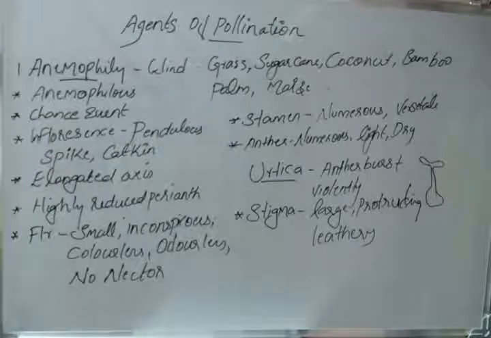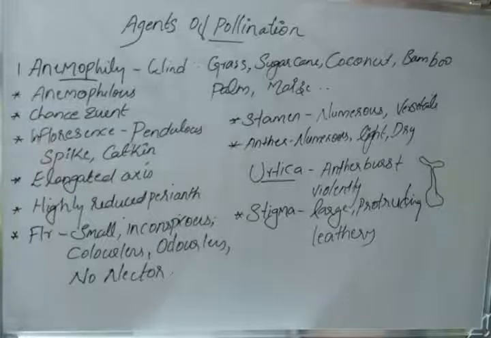Then the major characteristics or features of anemophilous flowers are: the inflorescence should be pendulous, spike or catkin-like, and the axis of the inflorescence must be elongated. There must be no perianth, or a highly reduced perianth.